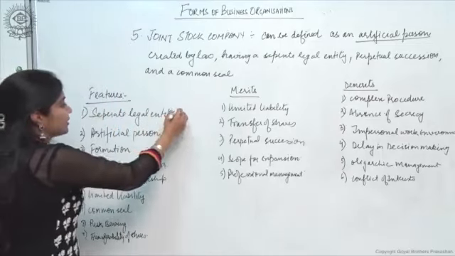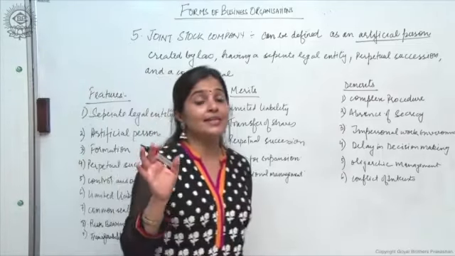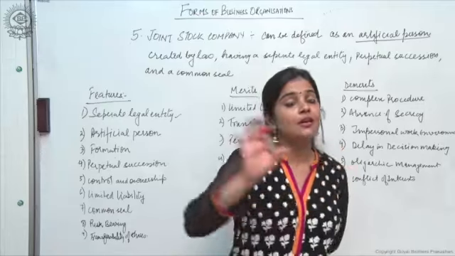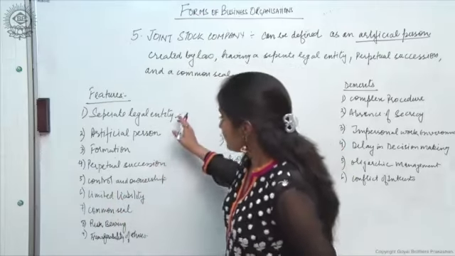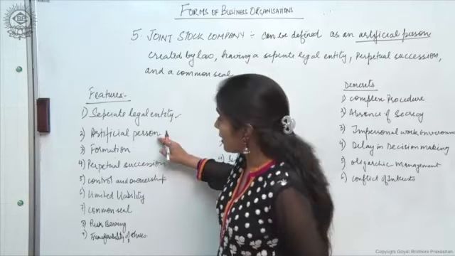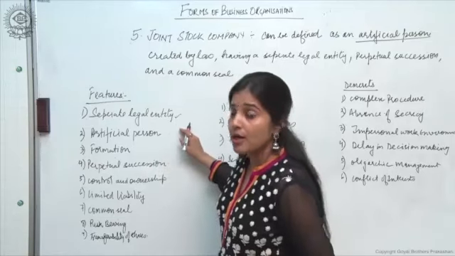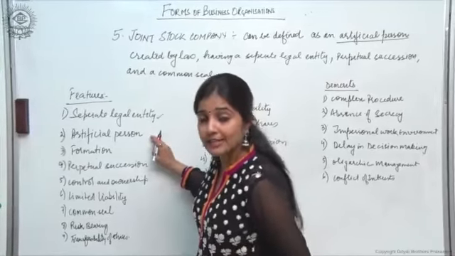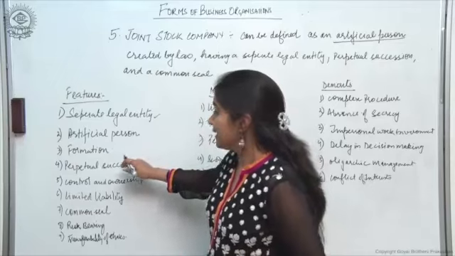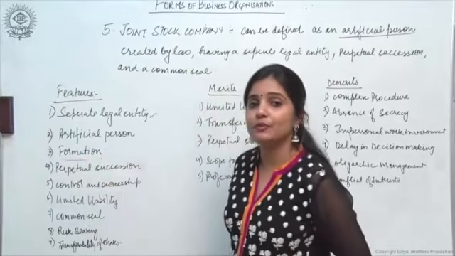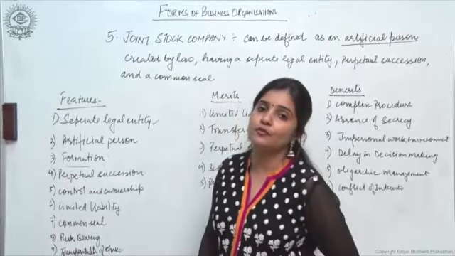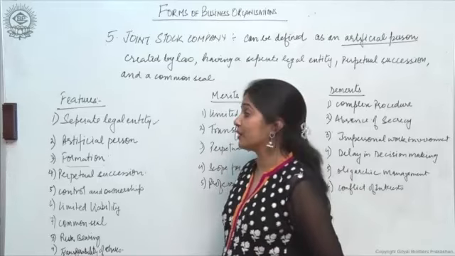Separate legal entity, that means the company has an entity separate from that of its owners. It is considered as a separate person from the owners, right? It is an artificial person. It is not like a natural person which can be seen, touched and felt. It is an artificial person created by law which is capable of entering into contracts, signing deals, suing people and being sued by people. Clear? Then formation. It is formed as per the provisions of the Companies Act 2013. Whatever legal formalities are required to be performed under the Act, they have to be necessarily performed.